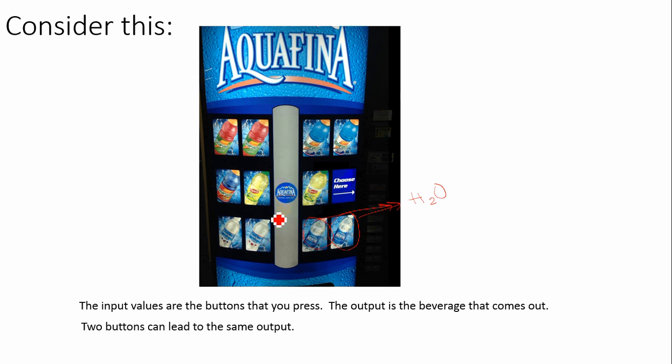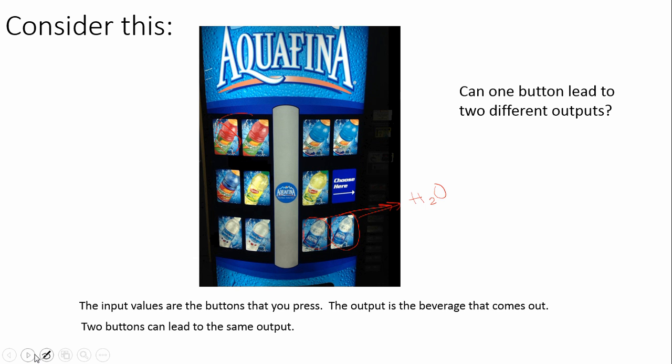But where we run into trouble is when you have a broken vending machine, right? Let's say you press this red Gatorade button and a red Gatorade comes out. But then behind you, your friend presses that same red Gatorade button and now a green tea comes out. This brings up the question, is it okay that that happened? Can one button lead to two different outputs? That's not okay, right? That person would complain, I wanted a red Gatorade and I got a green tea. I pressed this button and I did not get the output.